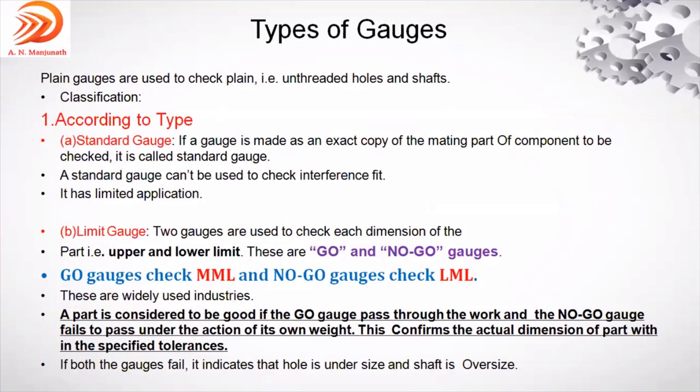which does not have the scale for it. The gauge is the one which is used in the mass productions for mass inspection purpose. That is what the gauge is about. So based on the type, it can be classified as standard gauge and limit gauge. In that limit gauge, we will discuss in detail. Go gauge, which is developed for the MML, maximum metal limit, and the other one is no go gauge, which is to check the least metal limit.